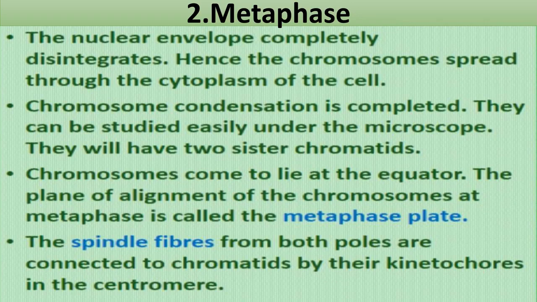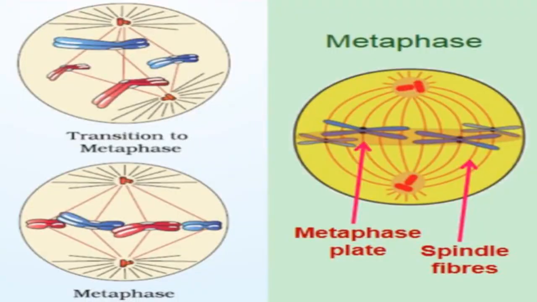Now this is the diagram for the transition to metaphase, meaning how a cell goes from prophase into metaphase. You can say this is the end of prophase and the starting of metaphase. Here you can see the centrosomes at opposite poles. This centrosome is not exactly at the pole. These are the poles of the cell, this one and this one. This one has reached the pole, but this one is still moving towards the pole. We discussed in prophase that the centrosome starts moving towards the opposite pole.